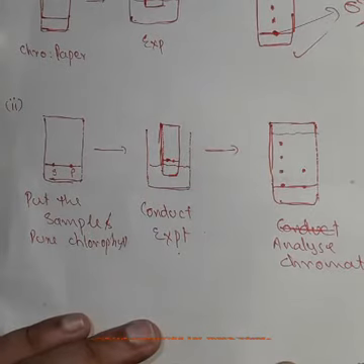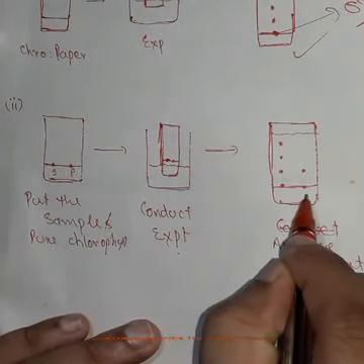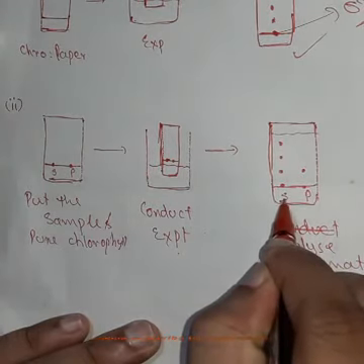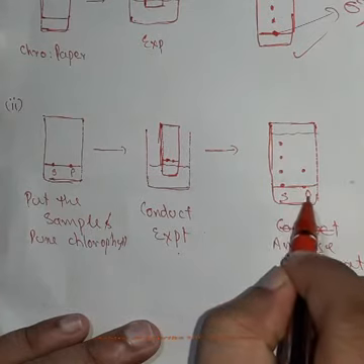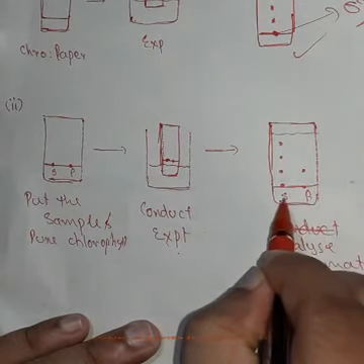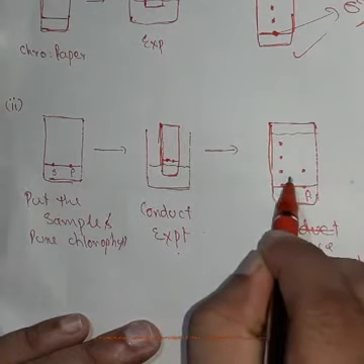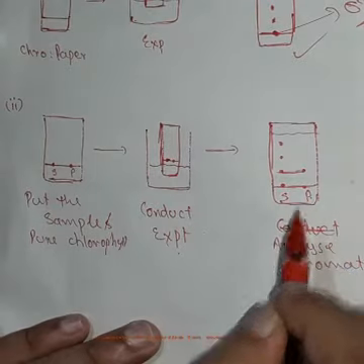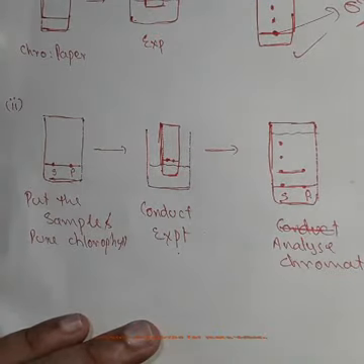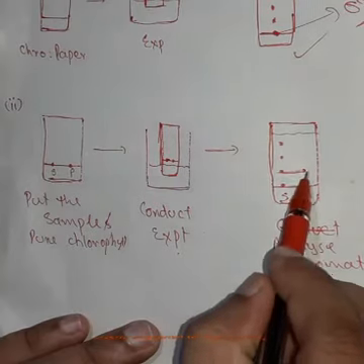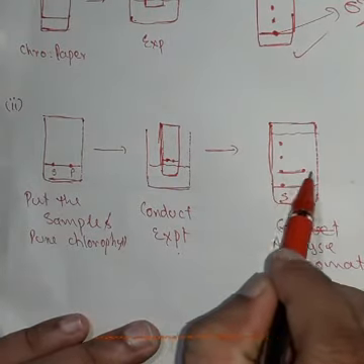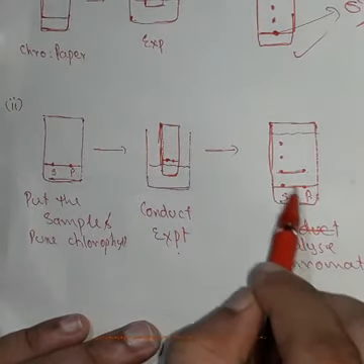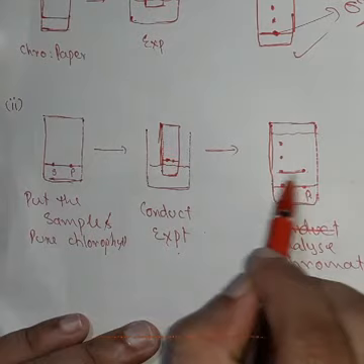Here analyze chromatogram means, look here. This is pure sample chlorophyll. This is our sample, our green grass solution. Here both pure sample and our green grass solution contain one spot at a similar level. This spot and this spot are at the same level. It's showing that our green grass solution contains pure chlorophyll.